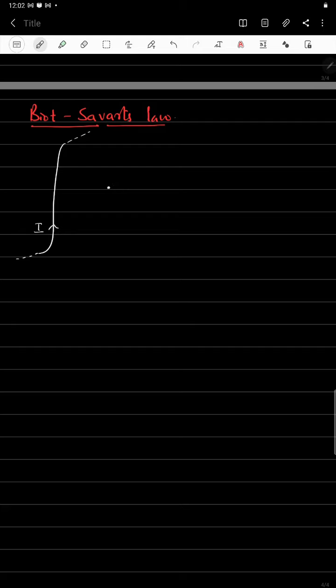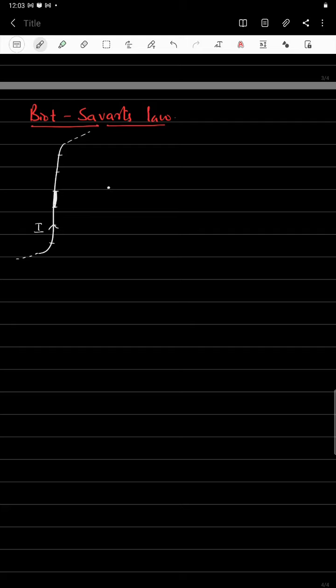Let us divide this infinite conductor into different, equal parts. We can take equal parts here. We'll consider one small element from these equal parts. First we'll find the magnetic field for this small element, and later we'll add up all the values, or integrate that value, to get the complete magnetic field.